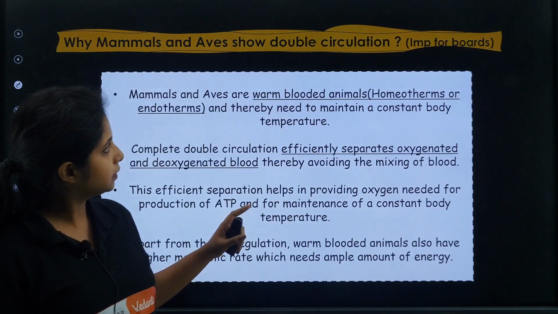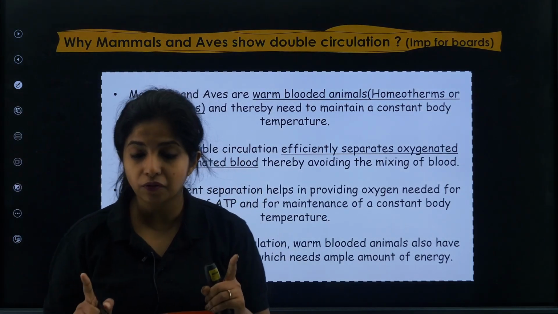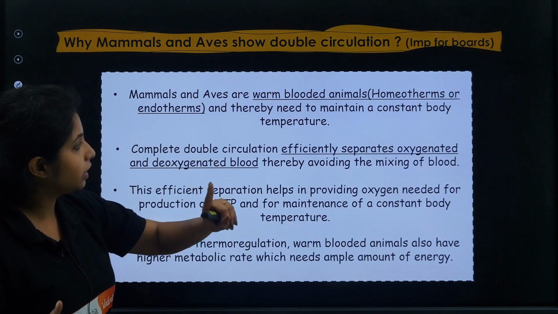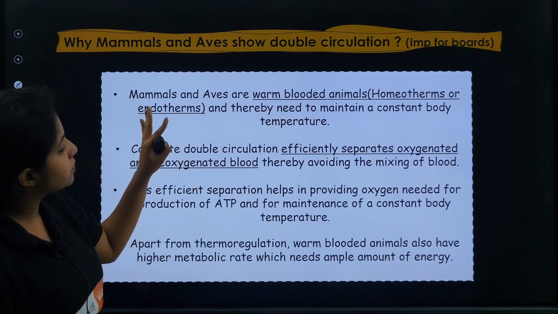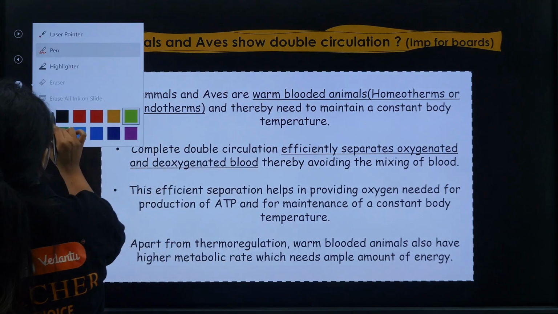Works. Now, why do mammals and apes show double circulation? This is important for boards, which is why I wrote the answer efficiently. You can read it very nicely. So, mammals and apes are warm-blooded animals. You call them homeotherms or endotherms, and thereby they need to maintain a constant body temperature.